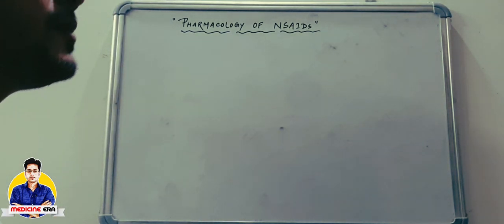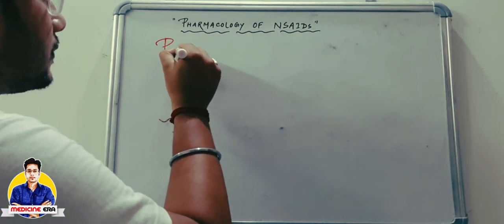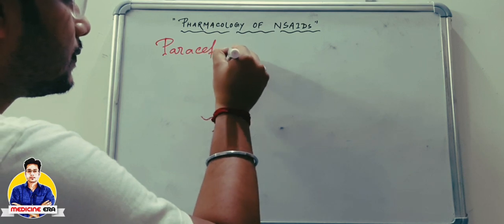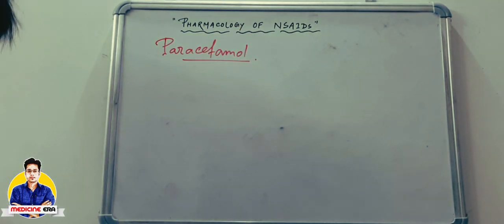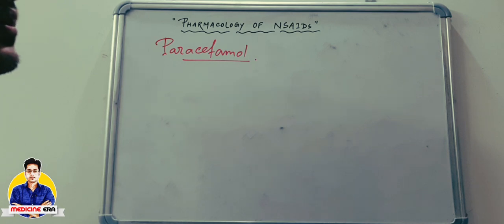Now we will discuss something about antipyretics, as for example, paracetamol. This paracetamol is used as both analgesic and antipyretic, means it is used to inhibit the pain sensation as well as it will be used in the inhibition of pyrexia or fever or elevated body temperature.